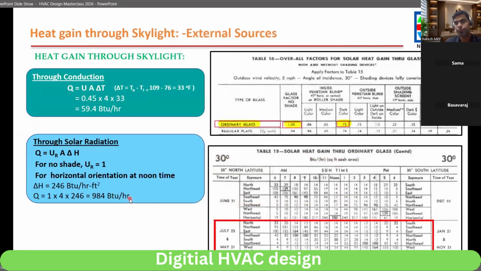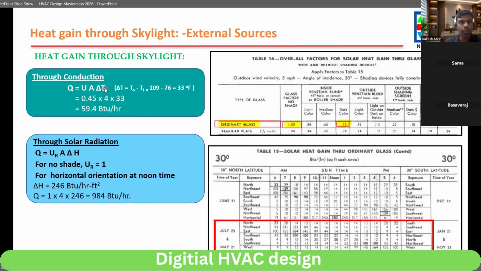Clear? Any doubt? The wall is done. Now, any doubt for the wall? Sorry, glass. I'll move on to skylight. In skylight, same condition. The skylight is on the roof, so the condition is you have conduction and radiation, solar radiation.